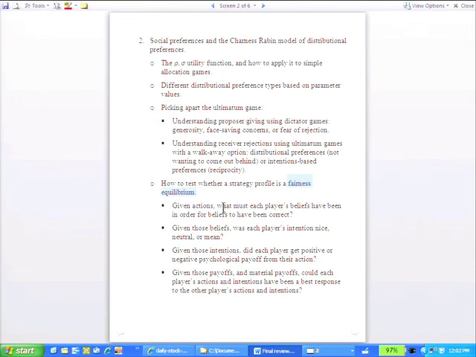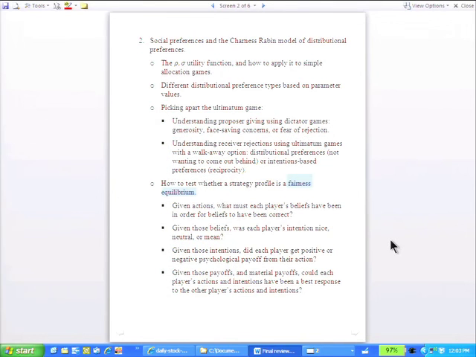So in the Battle of the Sexes, if you go to the opera and I go to football, what is that? We know that can't be Nash equilibrium under any reasonable, non-self-hating set of distributional preferences. But could it be a fairness equilibrium when we take into account something that cannot be directly observed in the payoff matrix, which is, did I think you were being nice to me or mean to me, and did I want to pay you back with niceness or meanness?